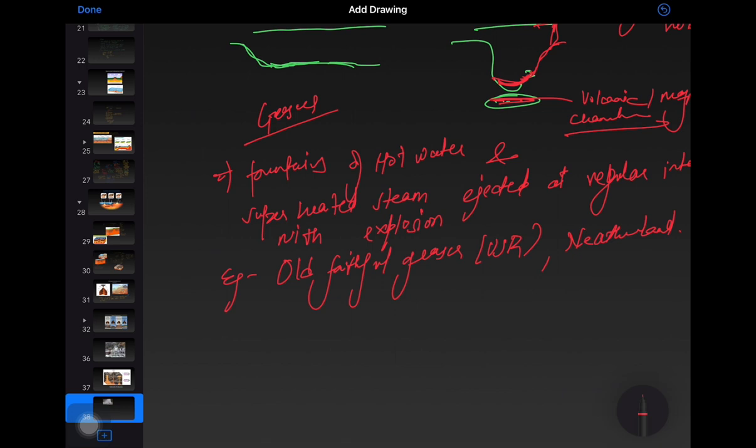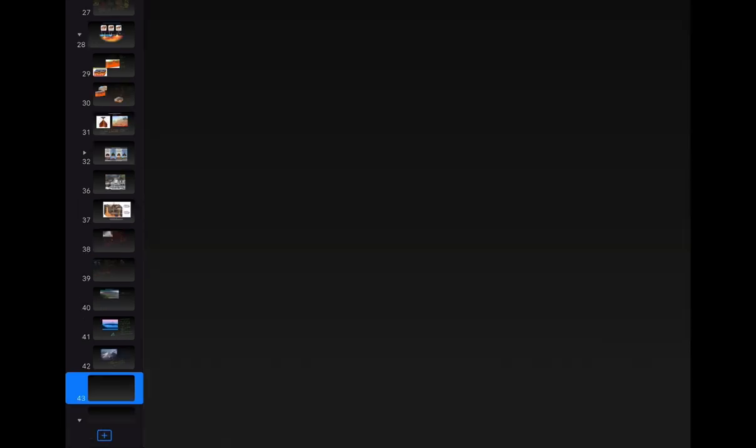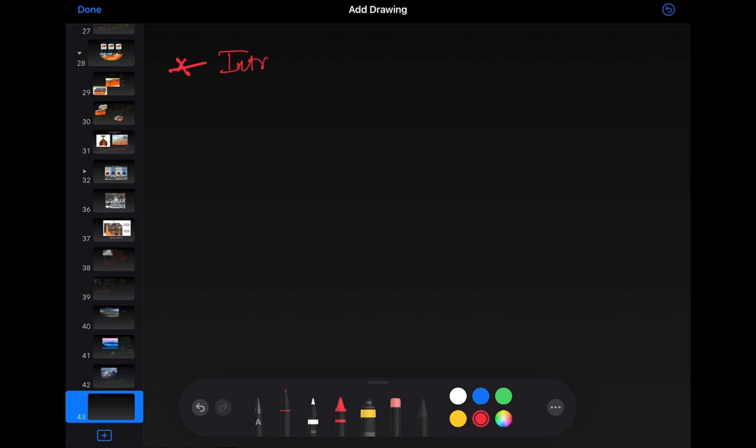So these are various extrusive volcanic features. Now let's see what are the intrusive features which are formed due to this volcanism. Simply putting, intrusive features are the features formed by the cooling of magma below the surface.